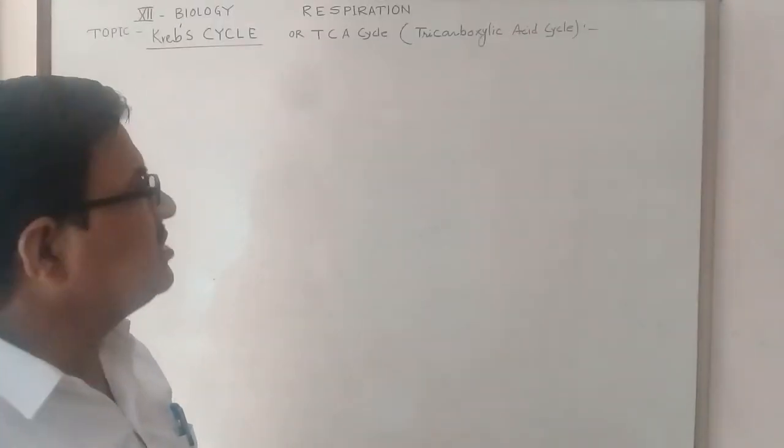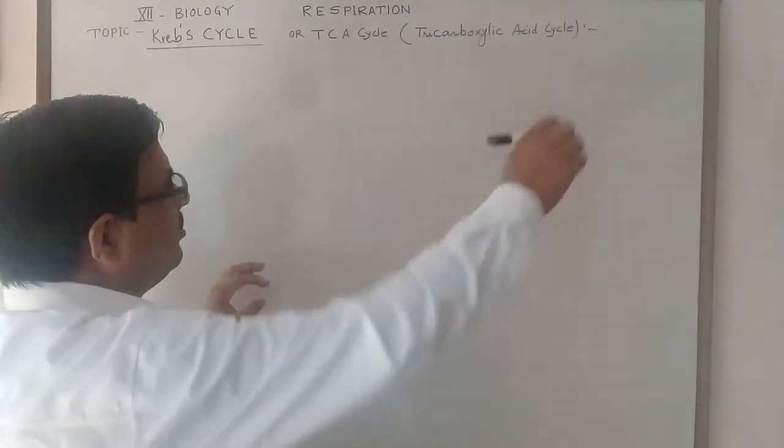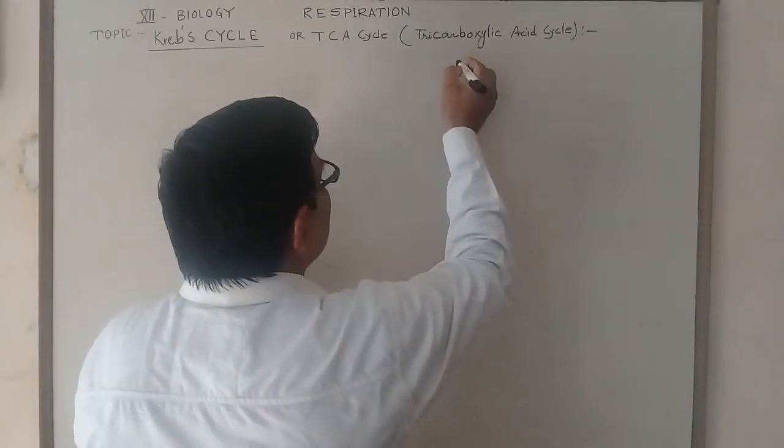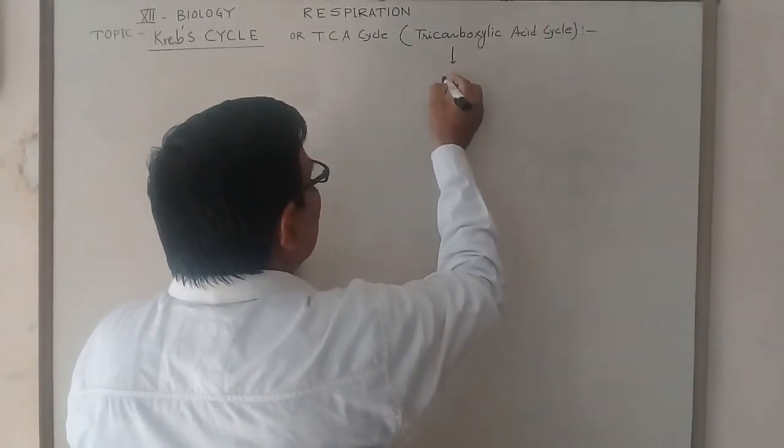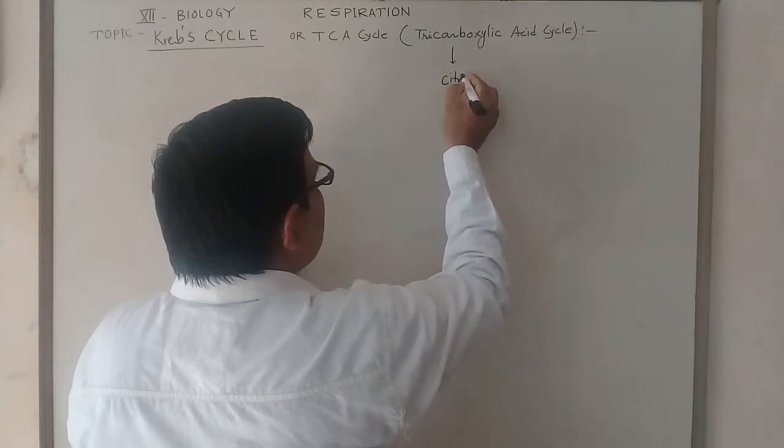Why is it called the TCA cycle? Because it produces the first product known as citric acid.